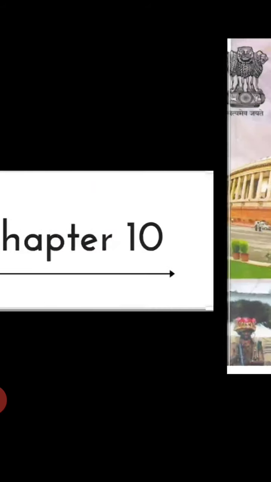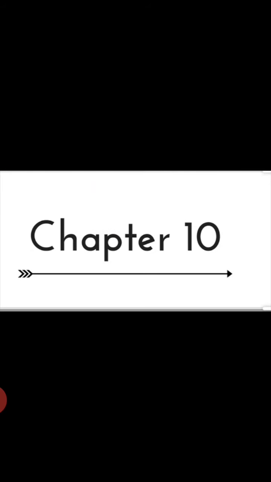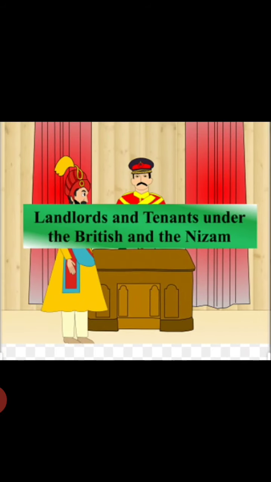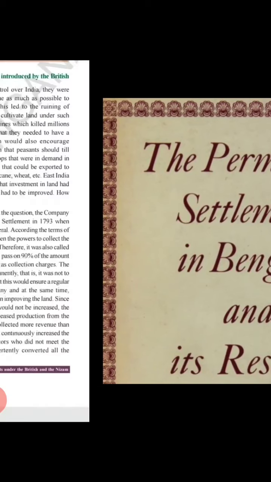Let us study social studies of class 8. In this video, children, we are going to study chapter 10. This is my second video on this topic, landlords and tenants under the British and the Nizam. In my first video we have studied about the permanent settlement in Bengal. In this video we are going to recall the permanent settlement in Bengal and its results. What were the results of the permanent settlement when they introduced this system?